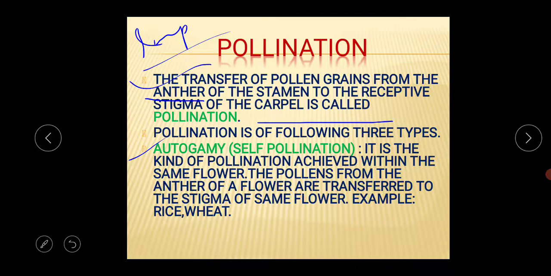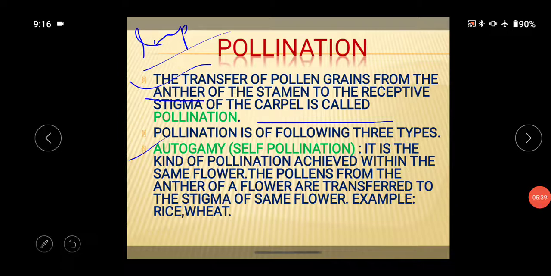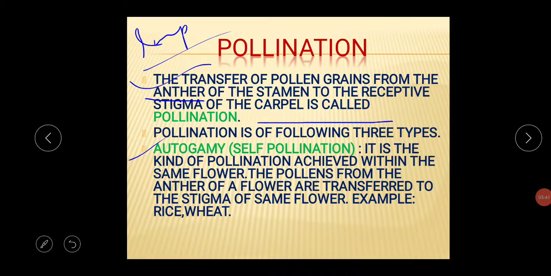So go through these chapters properly. I am saying repeatedly, go through these chapters properly. So the first thing is autogamy. What is the meaning of autogamy or self-pollination? It is the kind of pollination which is achieved within the same flower. This is a very important line. The pollen from the anther of a flower is transferred to the stigma of the same flower. Example, rice and wheat. During your exam, just remember only one example.